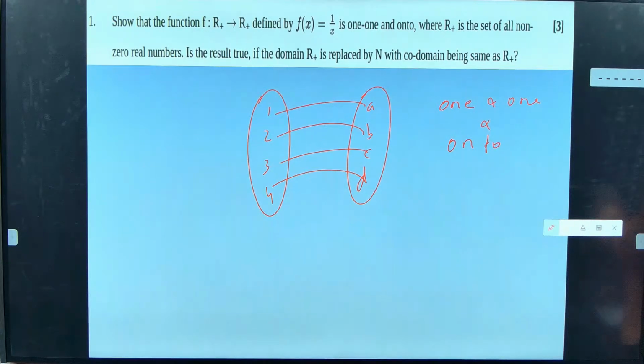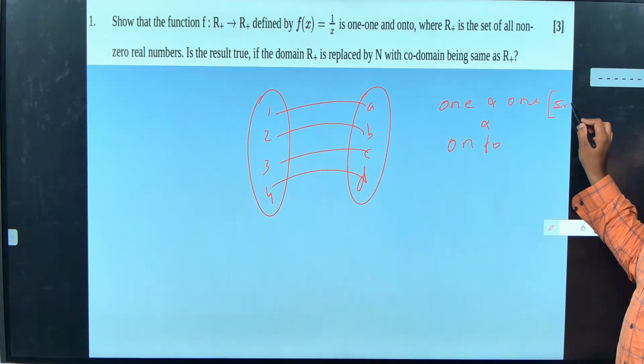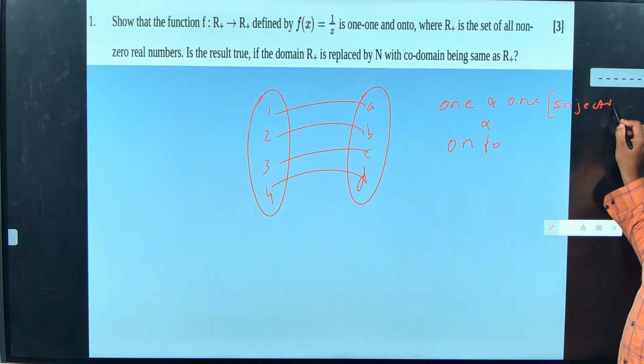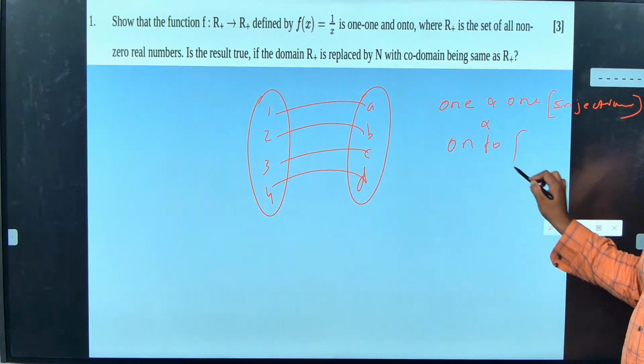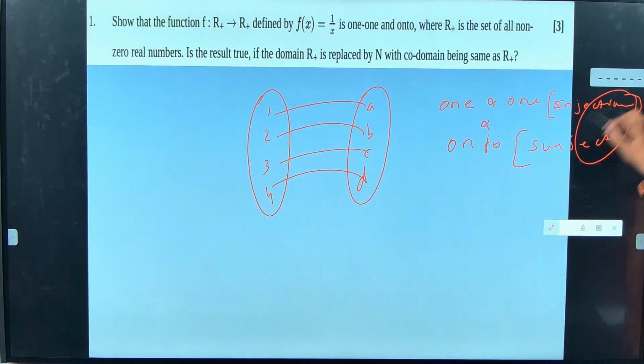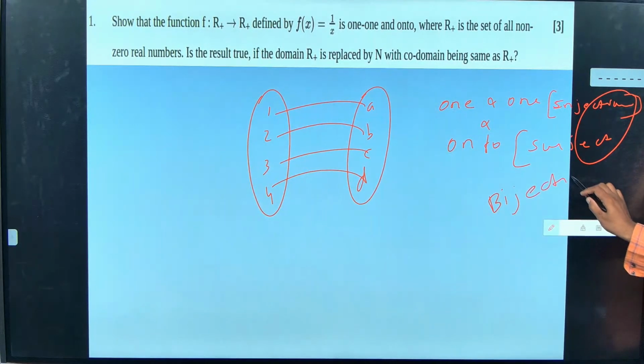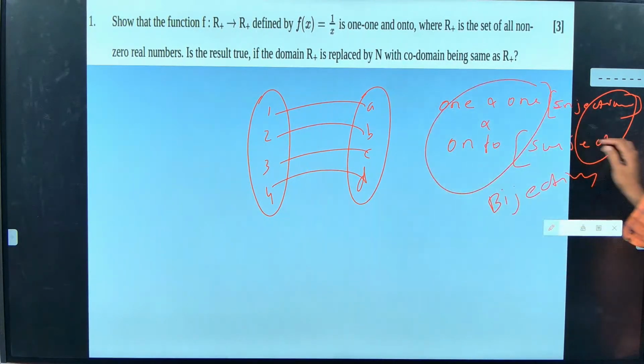No, sir. Okay. This one-to-one is also known as what? Injective. Correct. One-to-one is also known as injective. Onto is also known as surjective. Since I have two jectives, I am going to call it bijective. What is bi? Two. So, since it has two jectives, I am going to call it bijective.